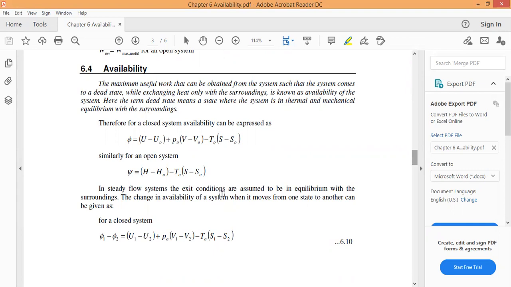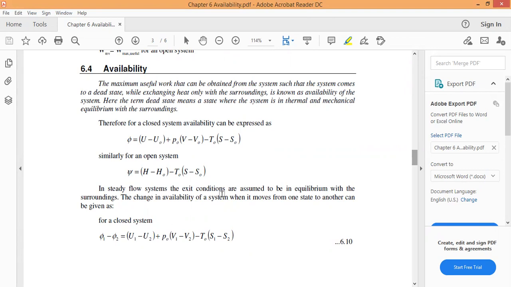So we take the steady flow system, and at the exit the conditions are assumed to be in equilibrium state with respect to the surroundings. How does the availability change when the exit state is equilibrium? That is the change in availability of a system when it moves from one state to another.